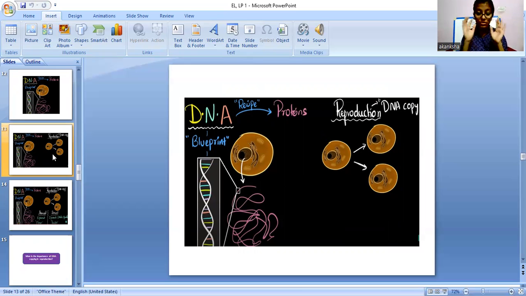The full form of DNA is deoxyribonucleic acid. The fundamental process of reproduction is DNA replication. If DNA replicates, then only reproduction will happen.